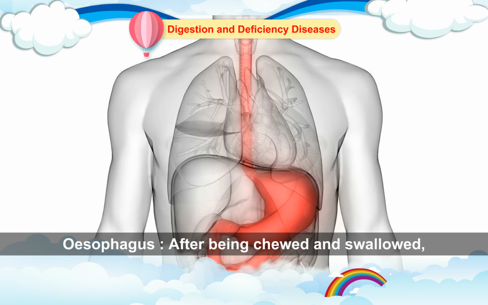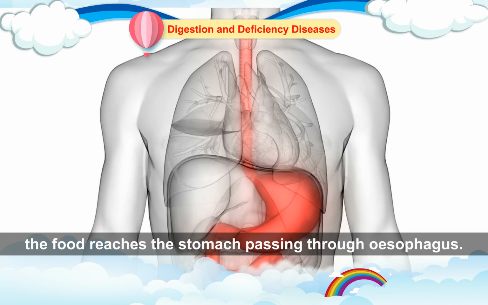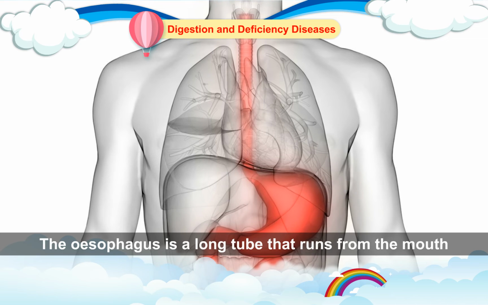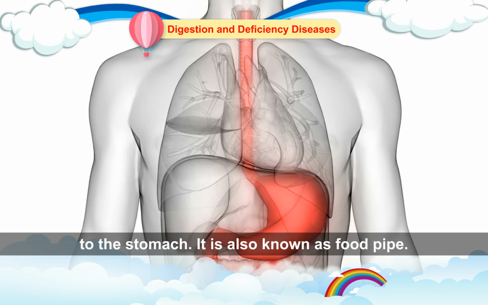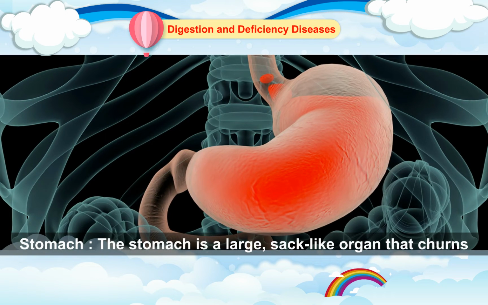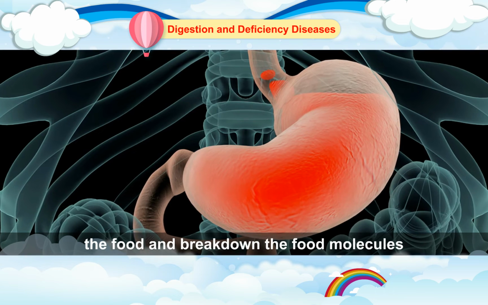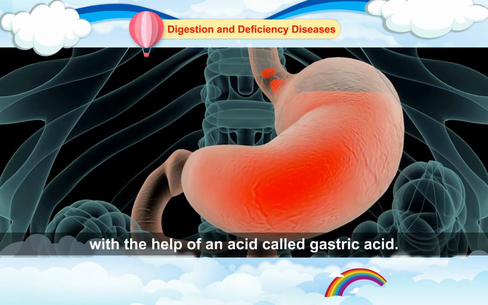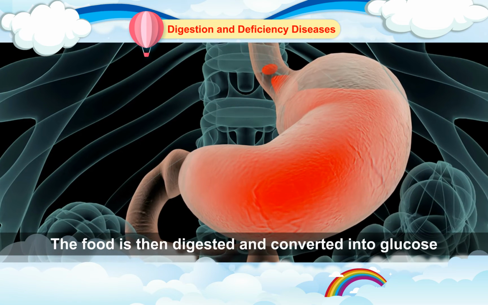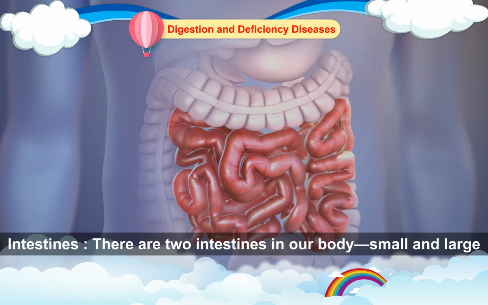This is done because glucose can easily be absorbed by the blood. Esophagus. After being chewed and swallowed, the food reaches the stomach passing through the esophagus. The esophagus is a long tube that runs from the mouth to the stomach. It is also known as food pipe. Stomach. The stomach is a large, sac-like organ that churns the food and breaks down the food molecules with the help of an acid called gastric acid. The food is then digested and converted into glucose and many other substances.